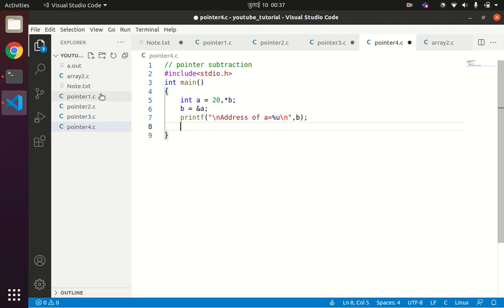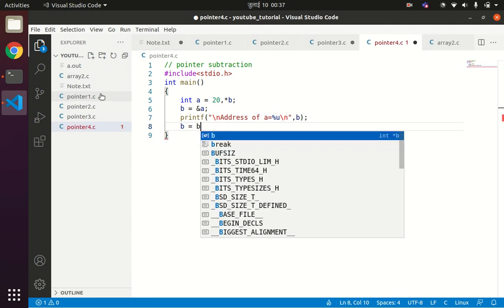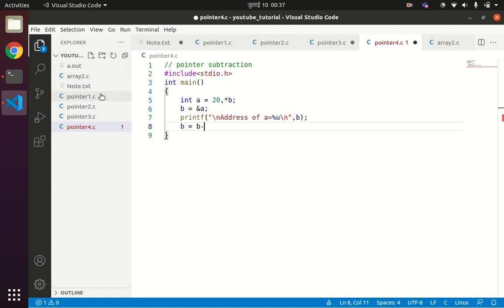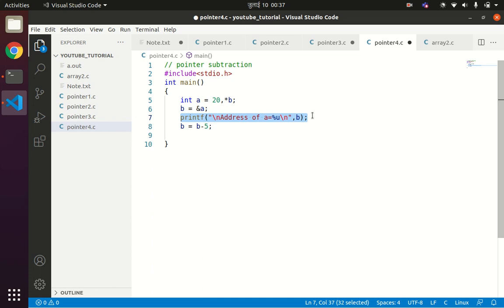Now I am decrementing b by 5, b = b - 5, which means the previous fifth memory location. Then print the new address after decrementing: printf("new address of a = %u", b); and then return 0.